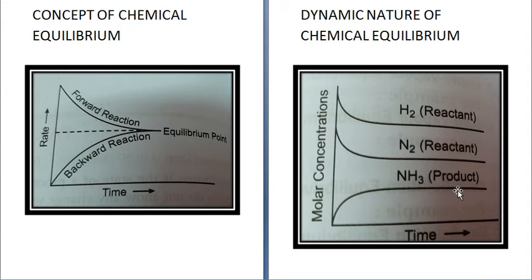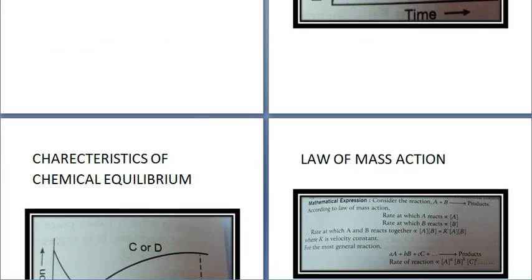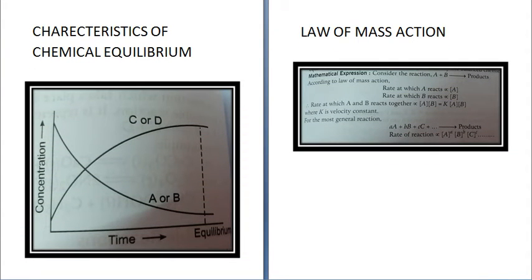Now we come to the characteristics of chemical equilibrium. There are a few characteristics. First, at equilibrium, the concentration of each of the reactants and the products becomes constant.